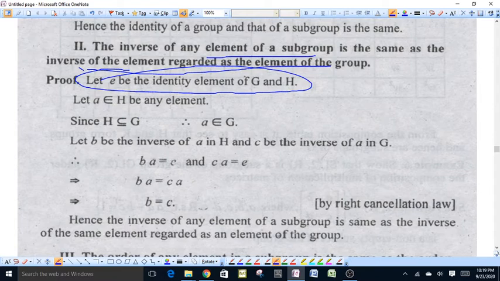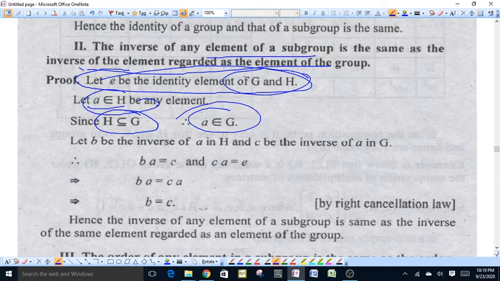Let E be the identity element of G and H, and for any element A of H, because H is a subset of G, if A belongs to H, it also belongs to G.